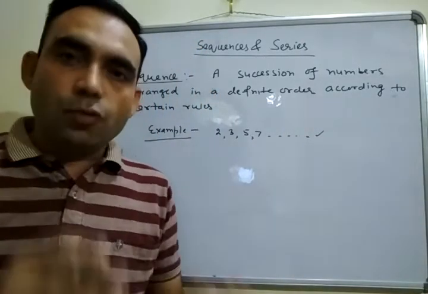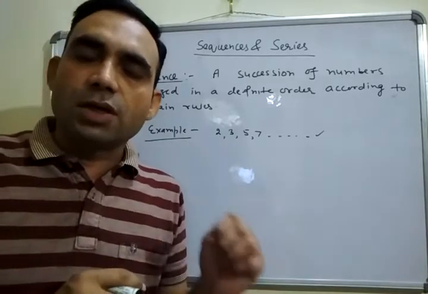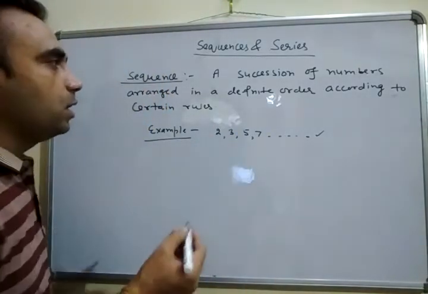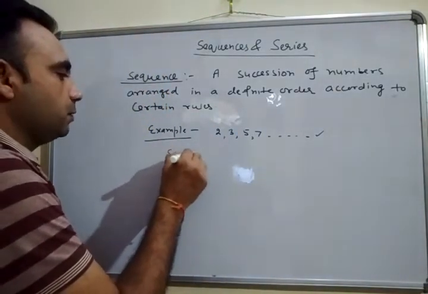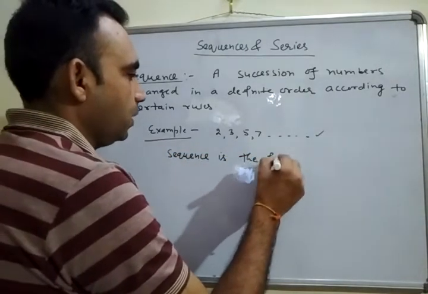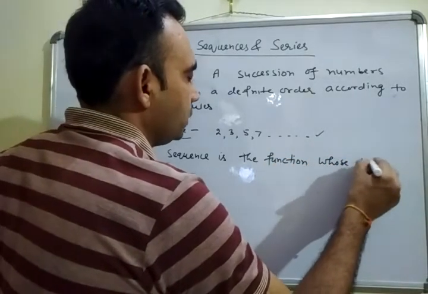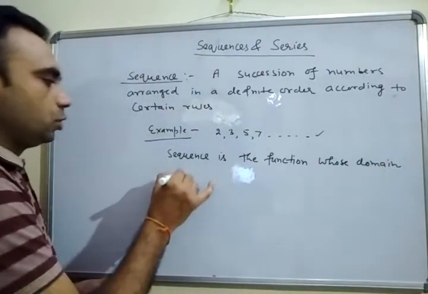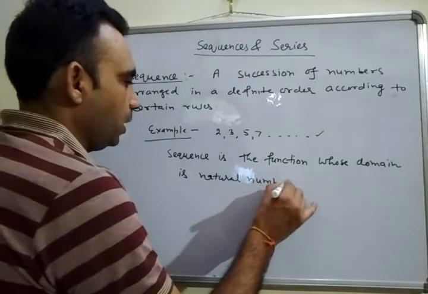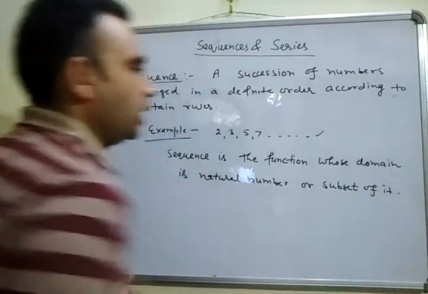In other words, we can say that a sequence is a function whose domain is the natural numbers or a subset of the natural numbers.